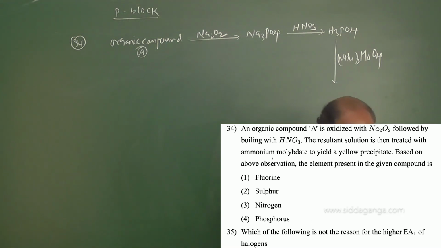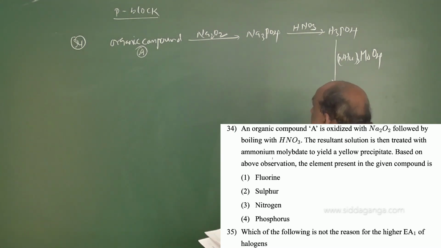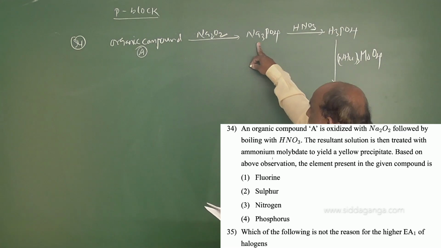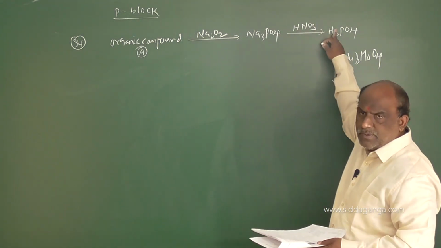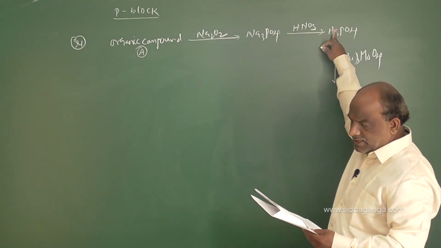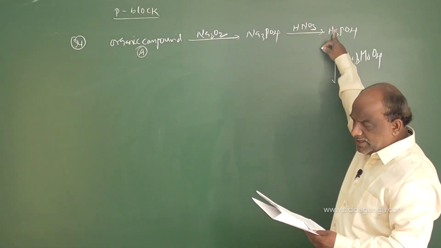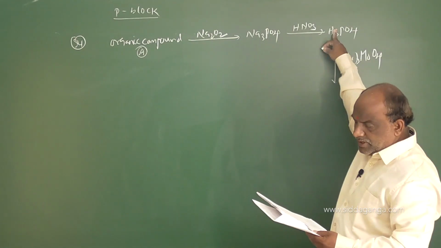So in step 1 we will get sodium phosphate, in step 2 we get phosphoric acid, and after that it is treated with ammonium molybdate to yield a yellow precipitate.